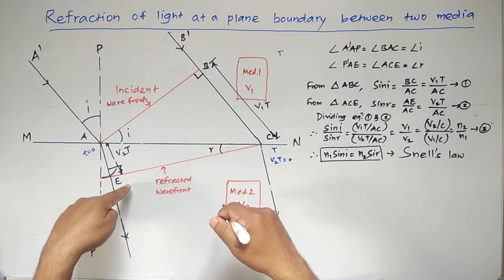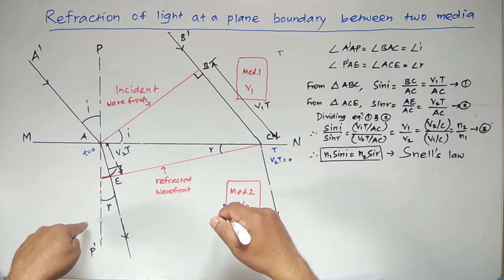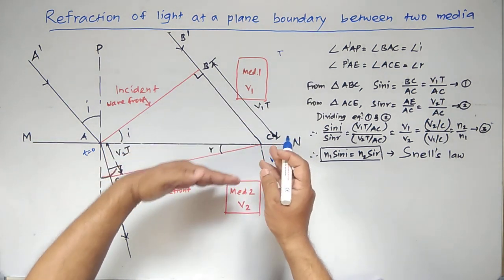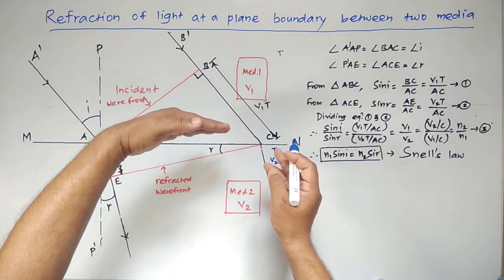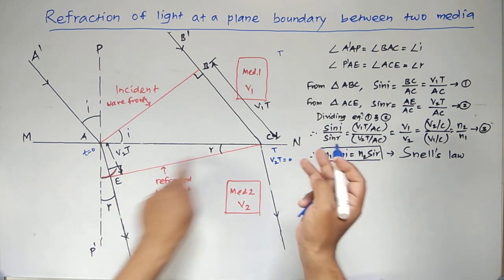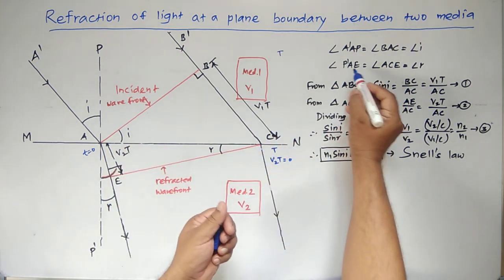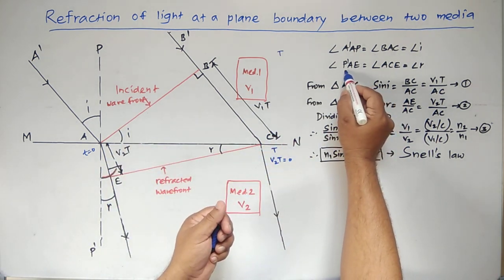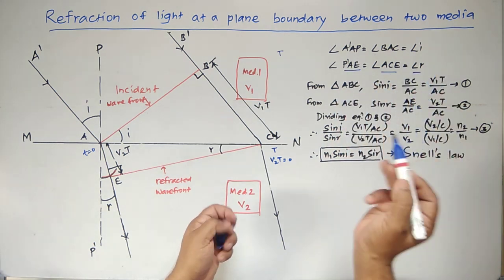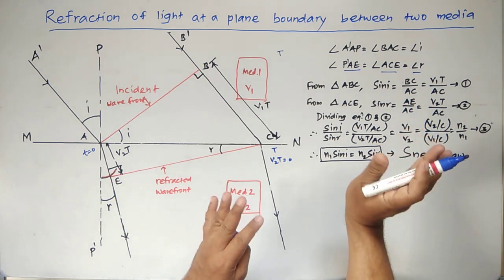Therefore this angle EAP dash, or P dash AE, is equal to R. Now again from the geometry of the figure, this angle is equal to ACE or ECA. Therefore P dash AE is equal to angle ACE, equal to angle R, called the angle of refraction.